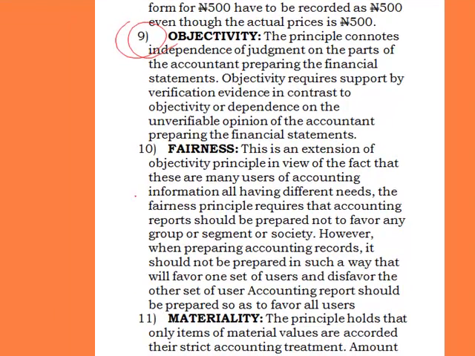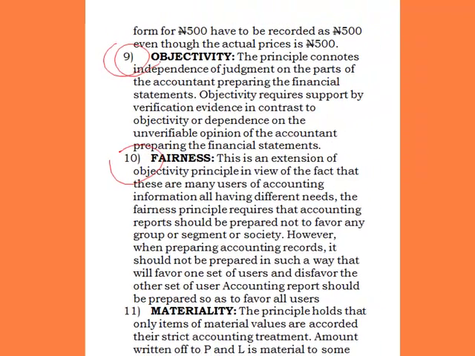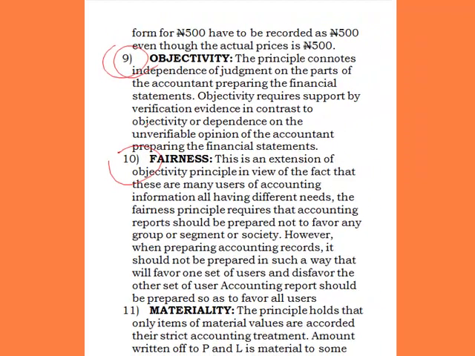So that is that. Fairness is a continuum of objectivity. It is simply saying that when you are preparing your financial statement, you should not prepare it to favor a set or group. We have different sets of users of financial statements: the shareholders, the government, the management.